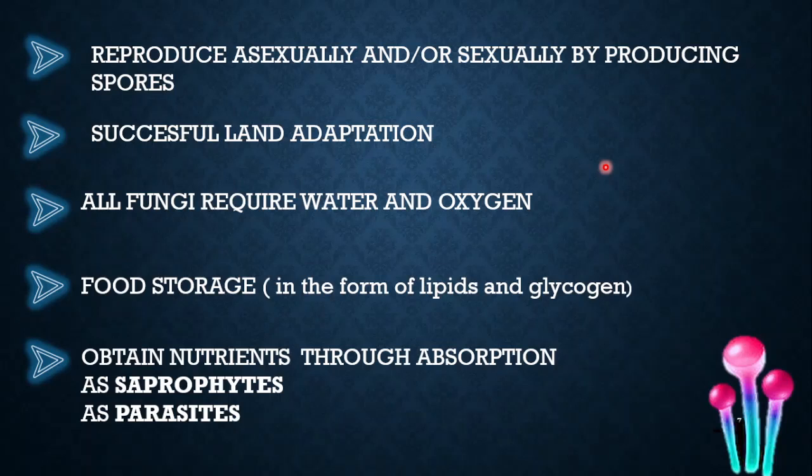I have told you earlier, they only absorb the extracellularly digested simpler compounds from the nearby outside environment. But depending upon the sources from which they absorb those chemicals, they are classified as saprophytes or parasites. Saprophytes are those fungi which get their nutrients from dead decaying matter or from deceased organisms. Parasites are those fungi which have their nutritional requirements met through a living host. So if they absorb nutrients from a living host, they are referred to as parasites, and if they take it from dead decaying matter, we call them saprophytes.